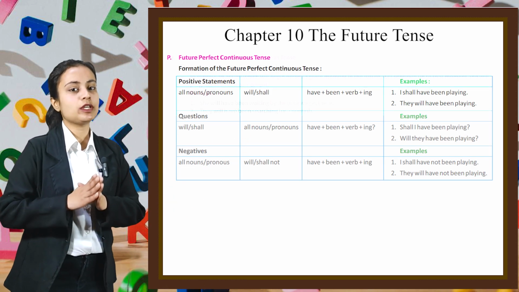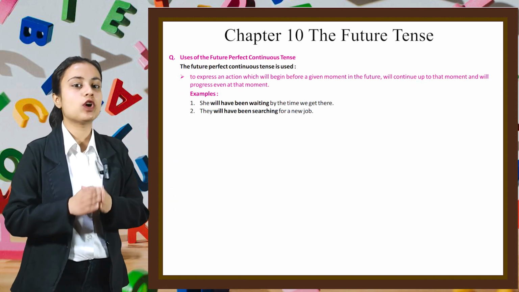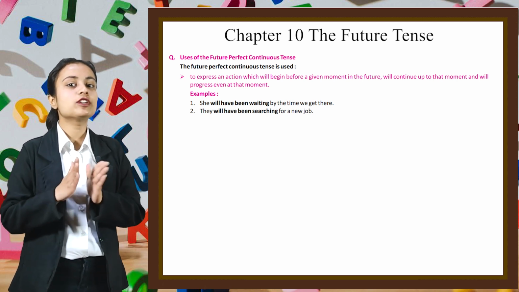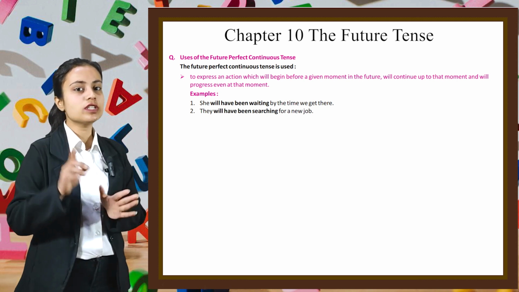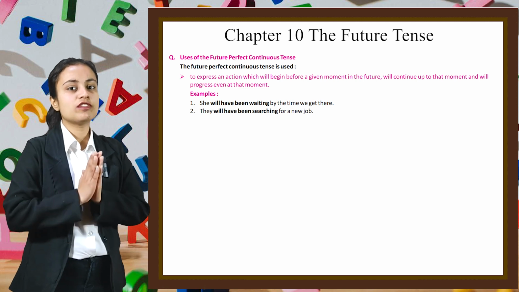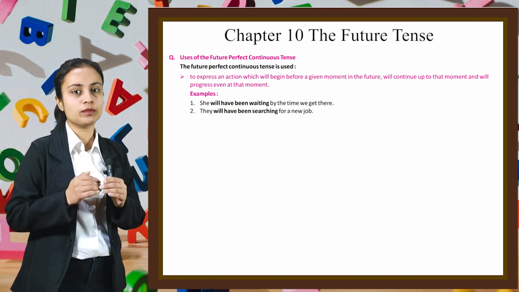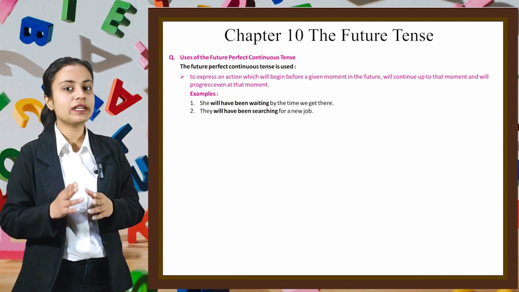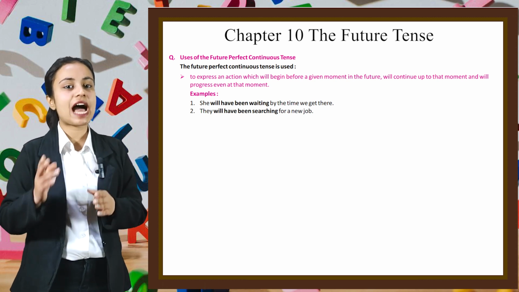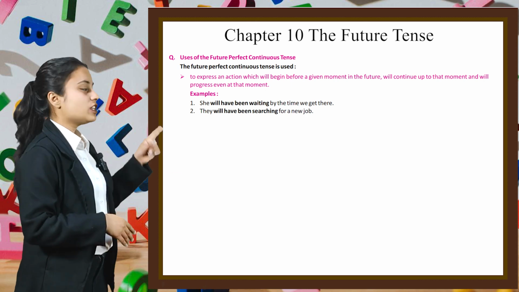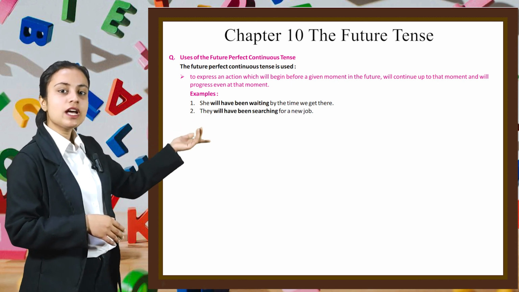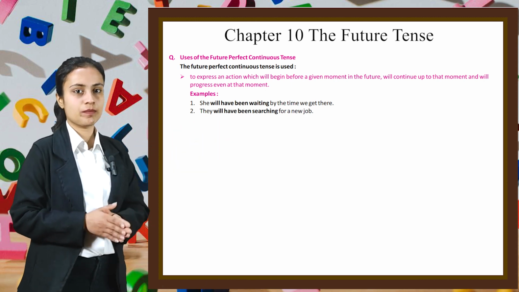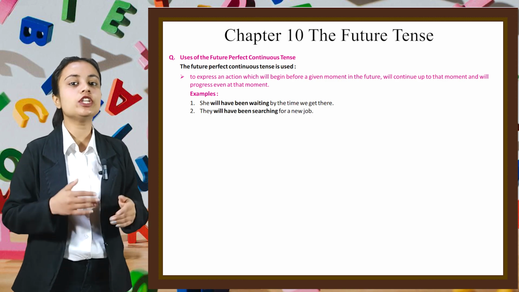Now let's see some uses of future perfect continuous tense. The future perfect continuous tense is used first to express an action which will begin before a given moment in the future, will continue up to that moment, and will progress even at that moment. For example, she will have been waiting by the time we get there. They will have been searching for a new job.